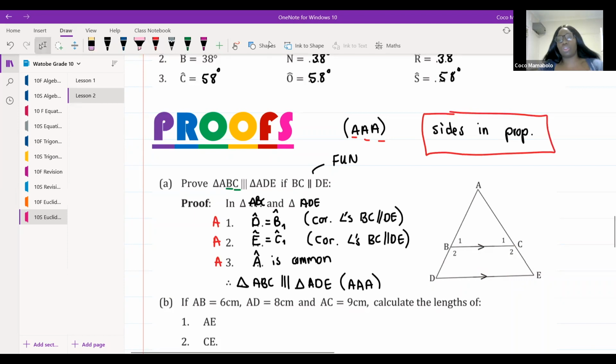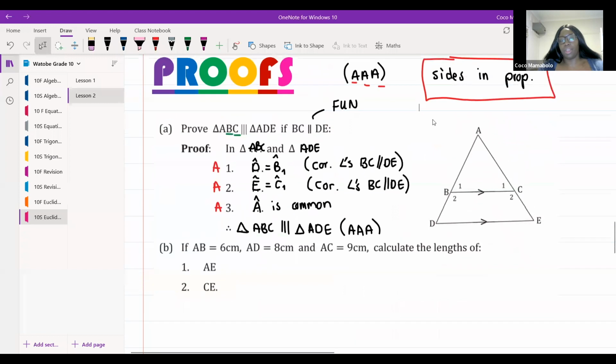Now, I'm going to look at this triangle again, guys. I'm going to write it down again, just so we remember. Triangle ABC is similar to triangle ADE. Give me one second, Rita, I'm going to be with you. Yes, my sweetie.